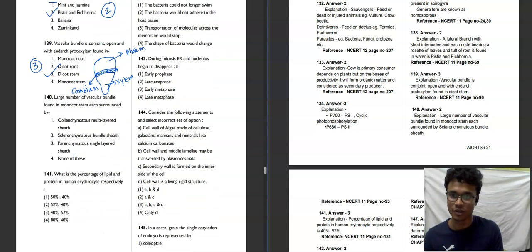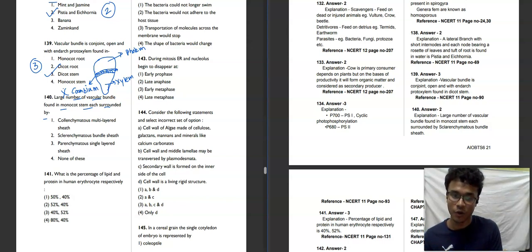Moving towards the next question, 140. Large number of vascular bundles found in monocot stem is surrounded by. What does the vascular bundle look like in monocot stem? Suppose this cambium is not present, it will be closed. So that will be a conjoined closed vascular bundle.